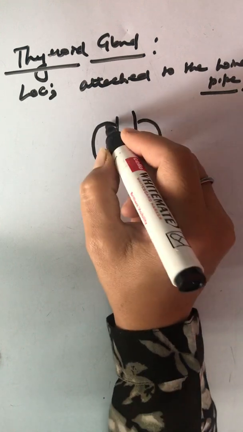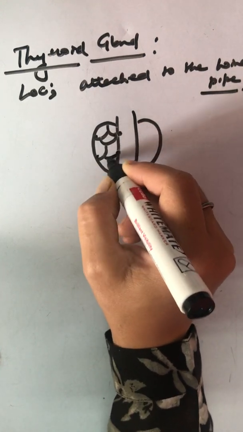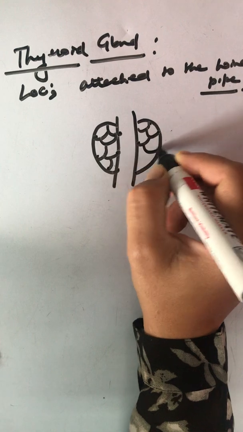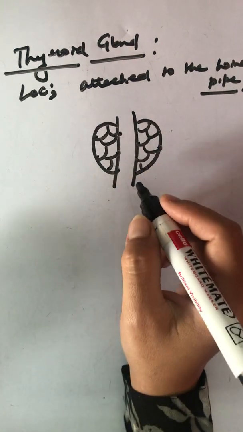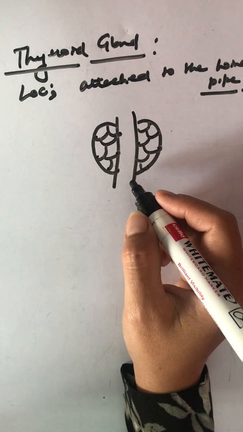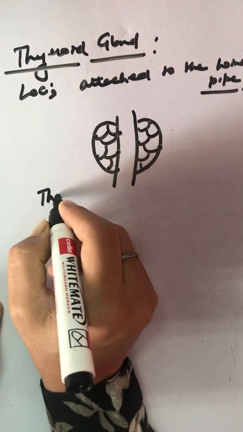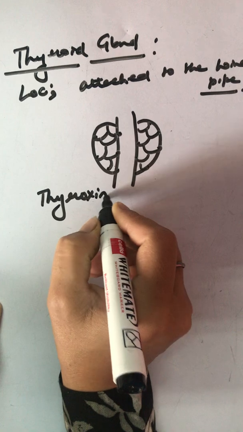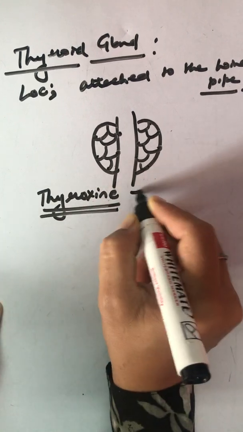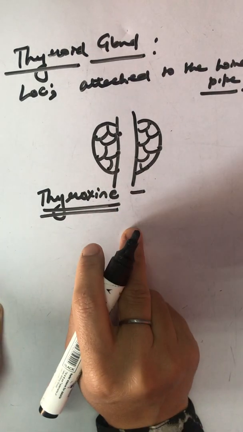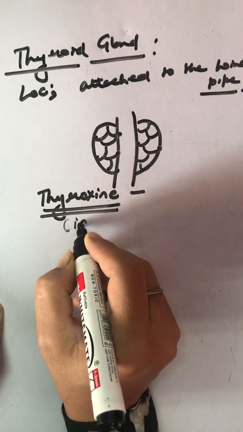It's a lobular organ around the windpipe on both sides. It secretes a hormone called thyroxine, which controls all the metabolic processes. Now, this thyroxine contains iodine in it.